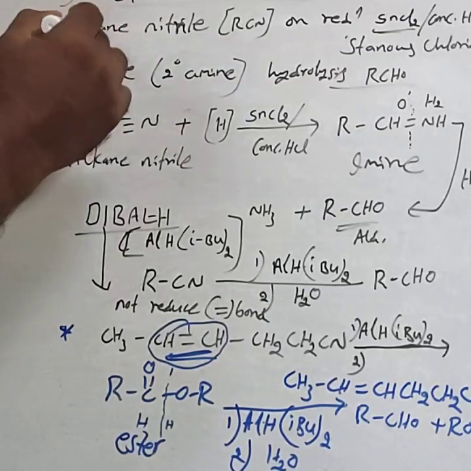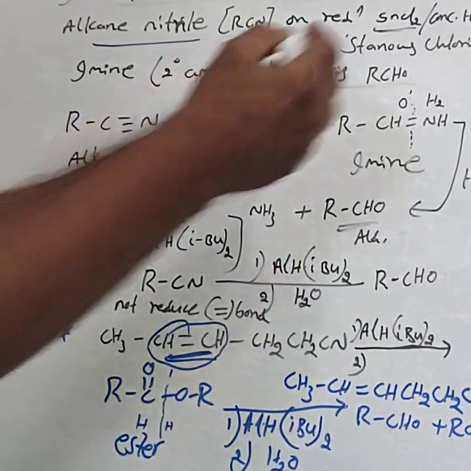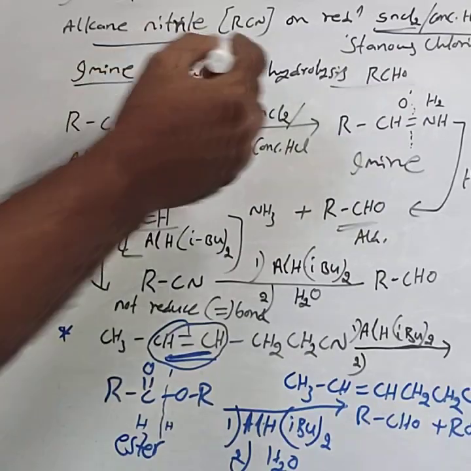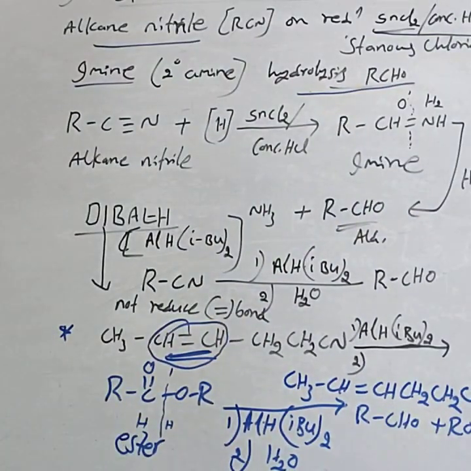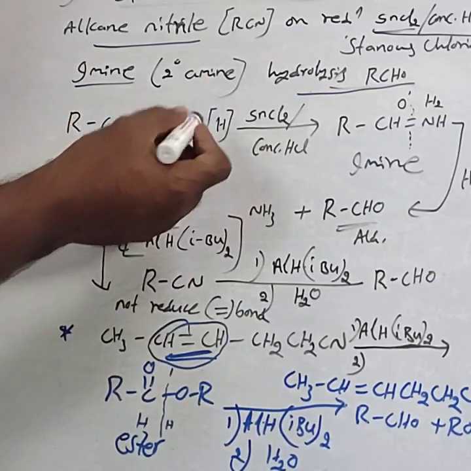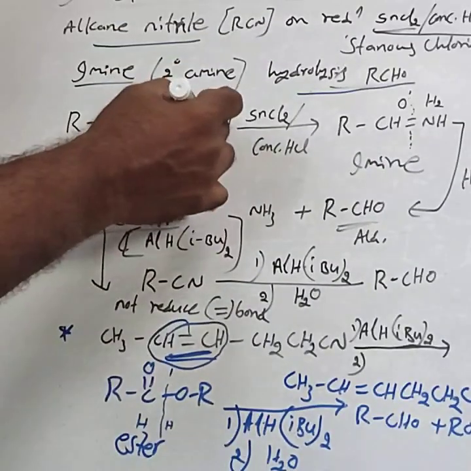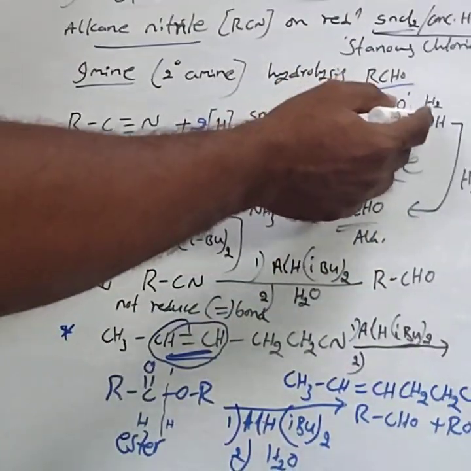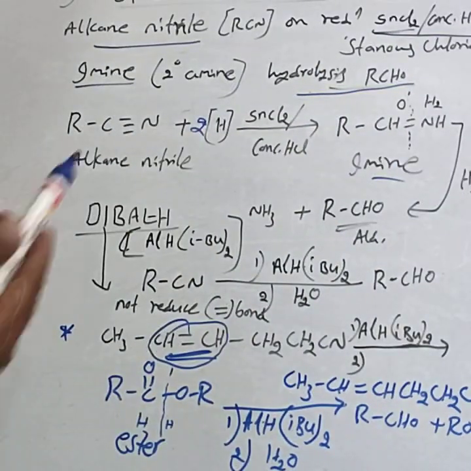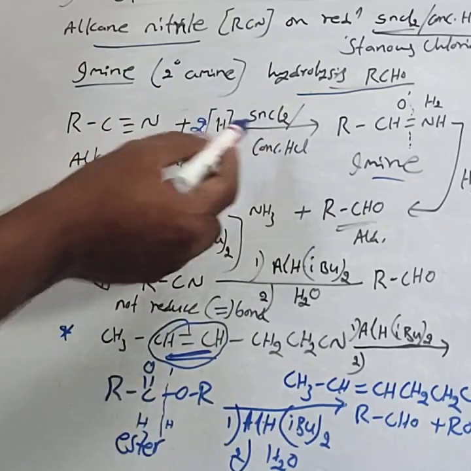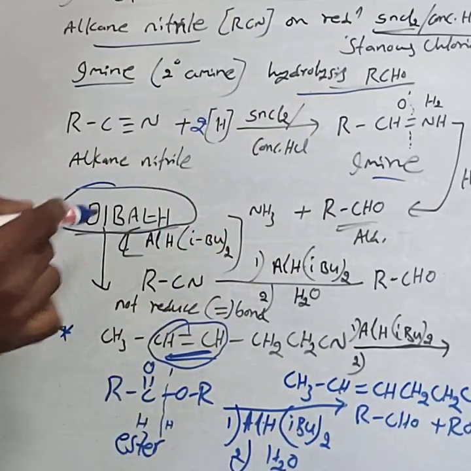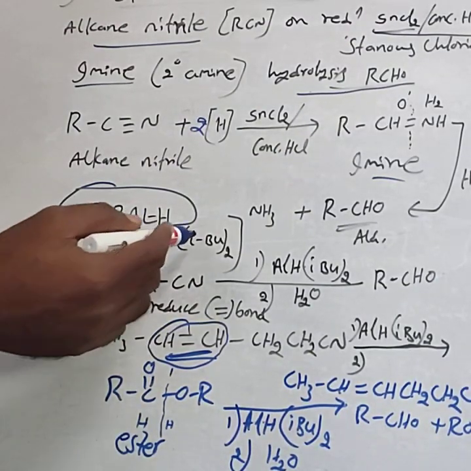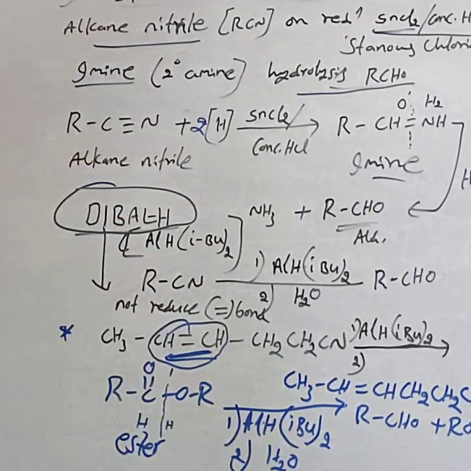Next is the Stephen reaction. In Stephen's reaction, an alkane nitrile, RCN, on reduction using stannous chloride in HCl, with 2H, forms an imine, which on hydrolysis gives aldehydes. Alternatively, instead of stannous chloride in concentrated HCl, you can use diisobutyl aluminum hydride, DIBAL-H, represented by AlH(iBu)2, which reduces nitriles into aldehydes.